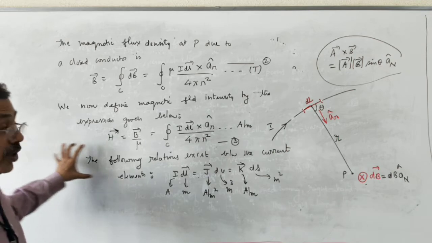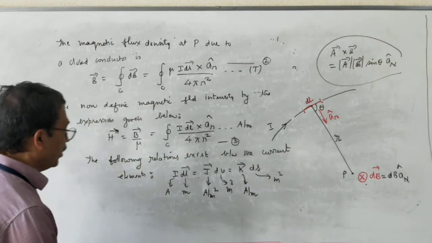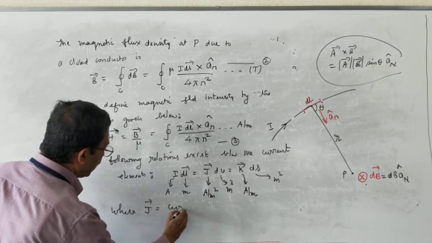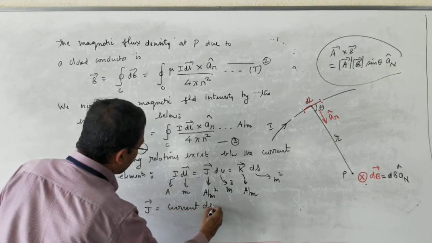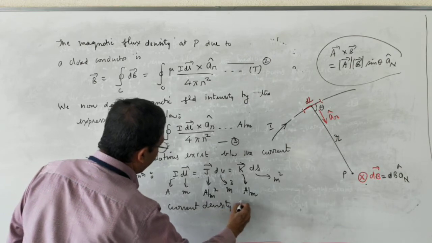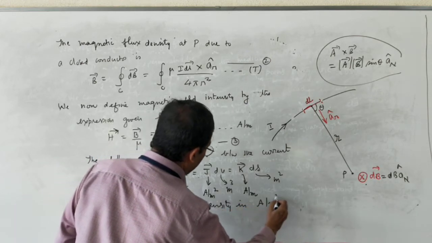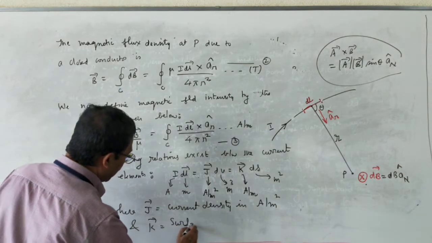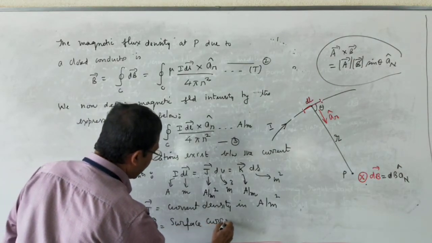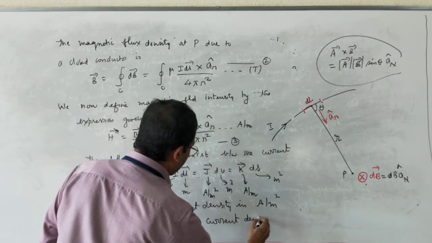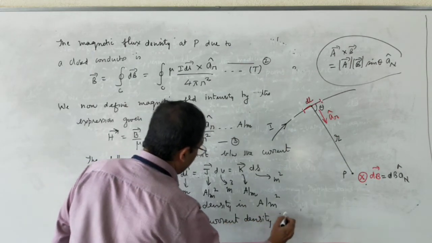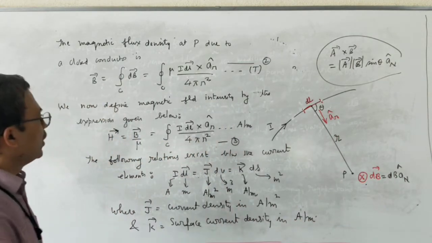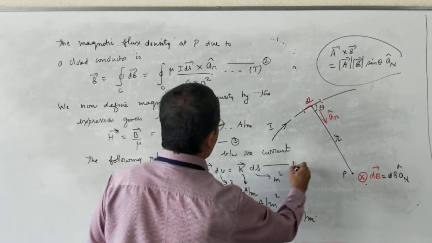So this is the relationship that exists between the current elements, where vector J is equal to current density in amperes per meter square, and vector K is equal to surface current density in amperes per meter. This I call equation number 4.